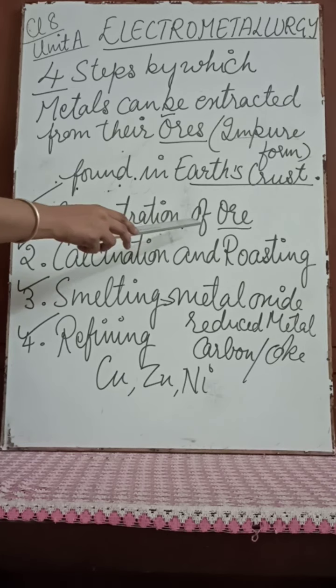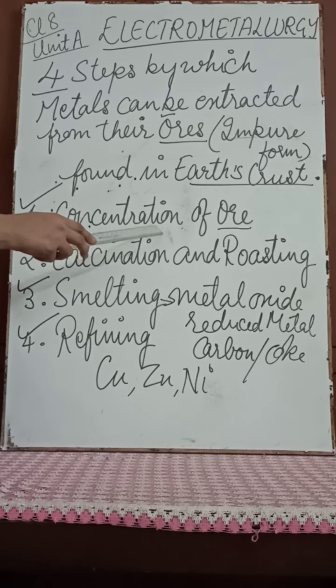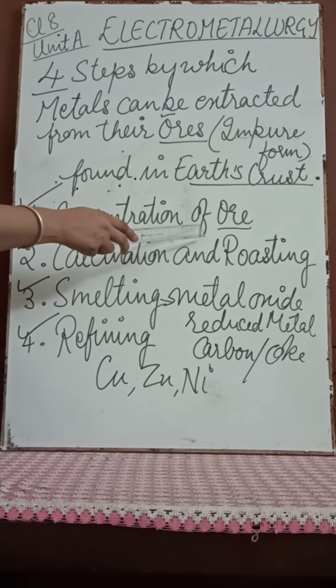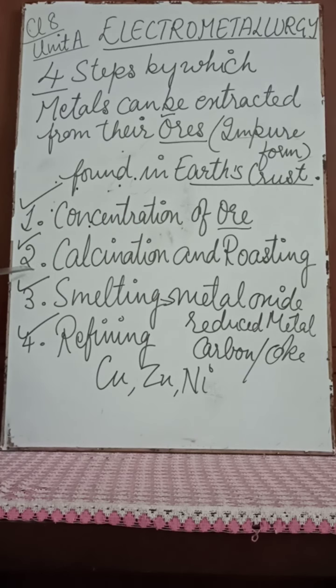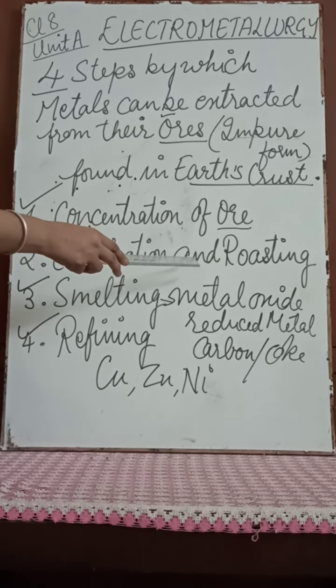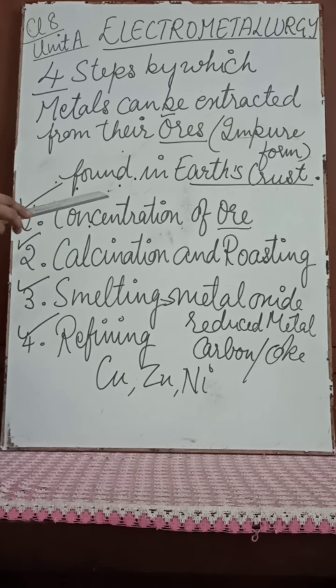So this is concentration of ore. Concentration of ore means removing the impurities and reducing it to powder form. Then the second stage is calcination and roasting. Calcination means first heating in the absence of air and then again heating in the presence of air to remove all the water and impurities from it.